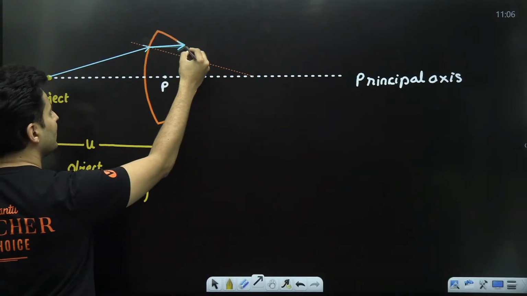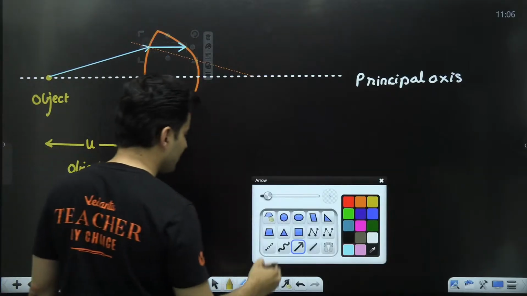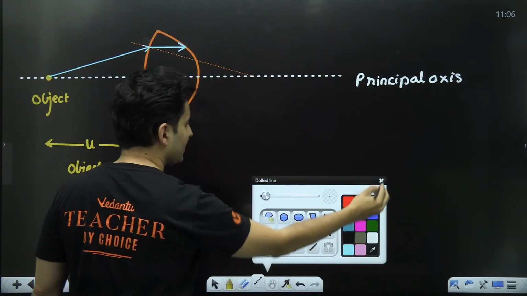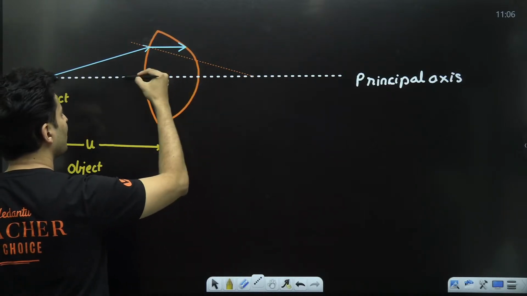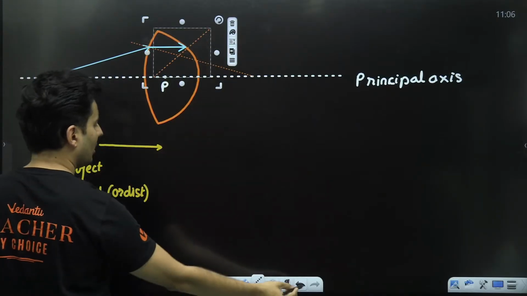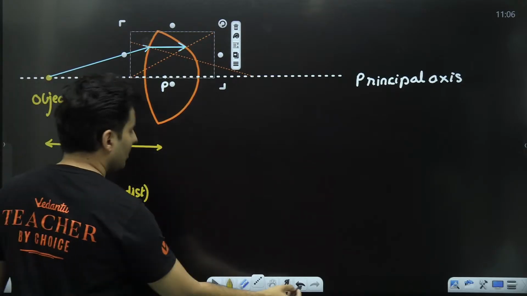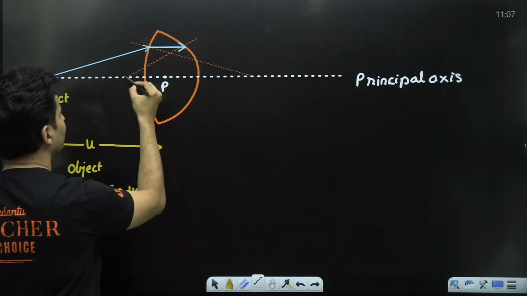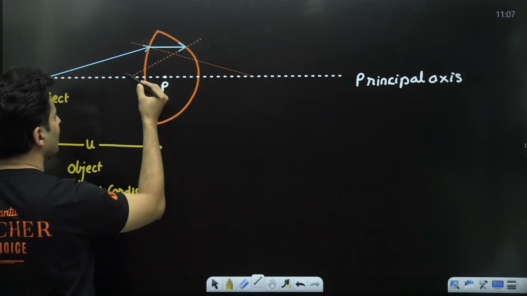Towards the normal because it is entering a denser medium. Now comes the next surface. At that next surface, to see how it bends, again I need to draw another normal over here. Let's say, over here something like this. Okay, great. So this is another normal which is drawn.